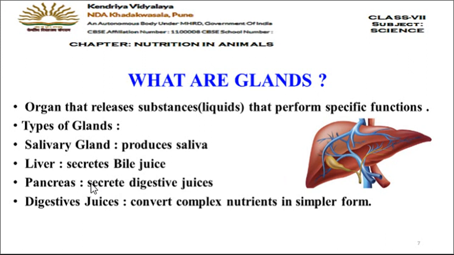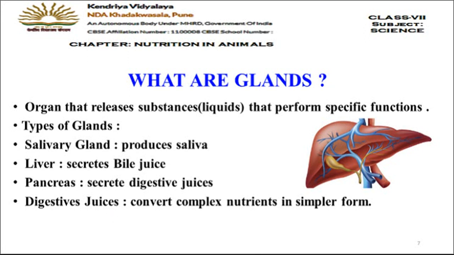Then the next gland is pancreas. Pancreas is present below the stomach, and the pancreas produces digestive juices, or you can say the pancreatic juices. So, what is the function of all the digestive juices which are secreted? They help in digestion, they help in breaking the complex food into simple form.